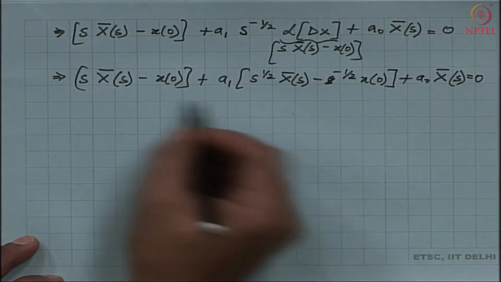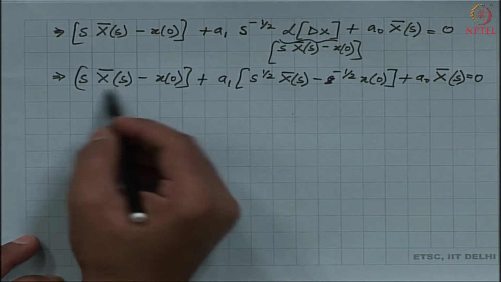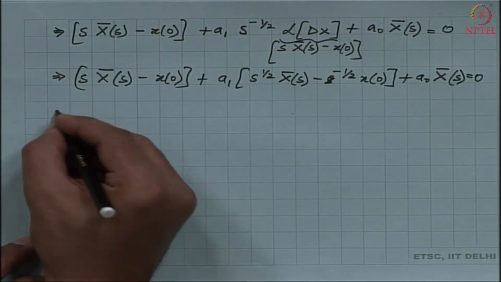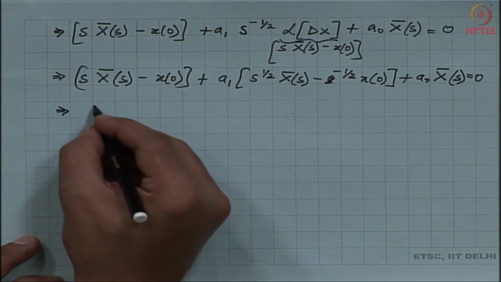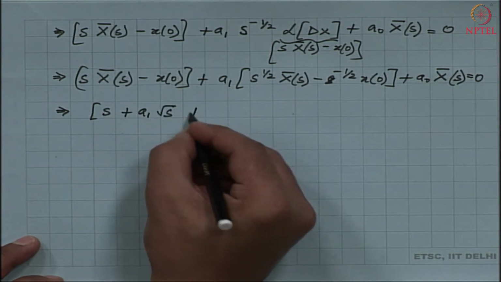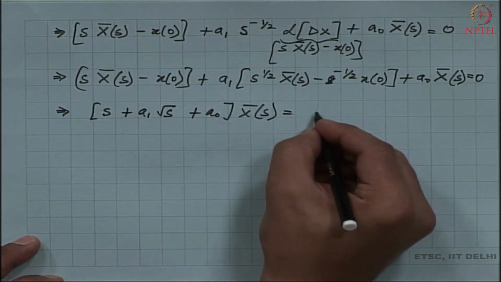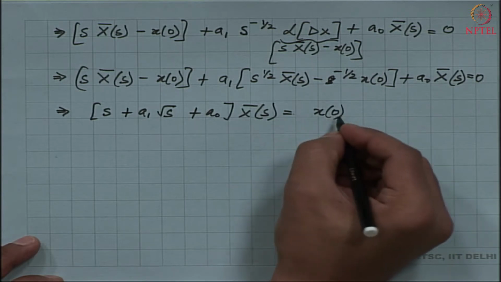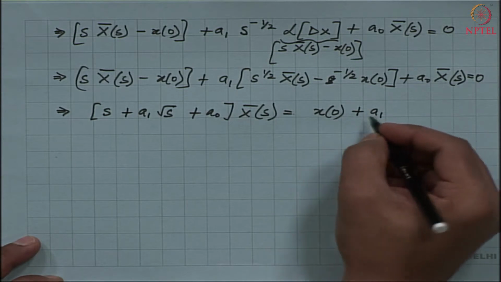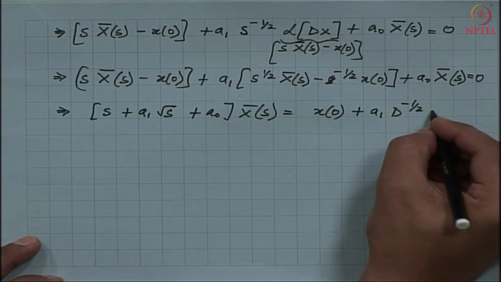So, let me just simplify all this. Let us bring all the coefficients of this capital X of s, which is the Laplace transform of the solution, on one side, and we see that the following expression emerges. So, I get s plus a 1 square root s plus a 0 times X of s, and that is equated to x of 0, that is my initial condition, plus a 1 D to the power negative half of x 0.